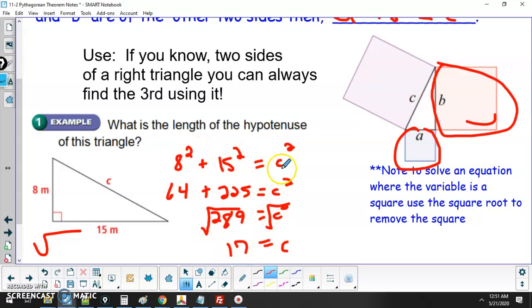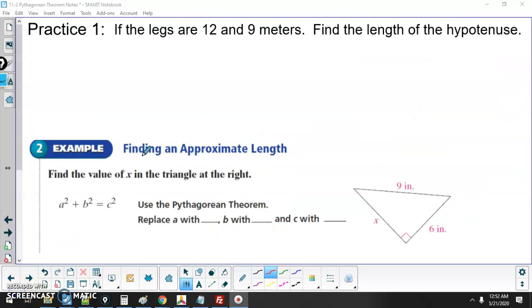If you substitute it in here, it should give you the same thing on both sides of the equation. I want you guys to try to do this one here. They give you the legs, you just have to find the hypotenuse, just like the last one. So let's go ahead and solve it here.